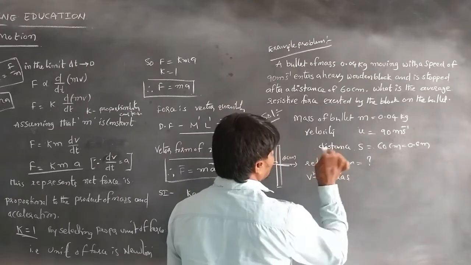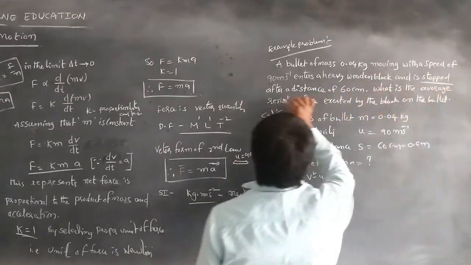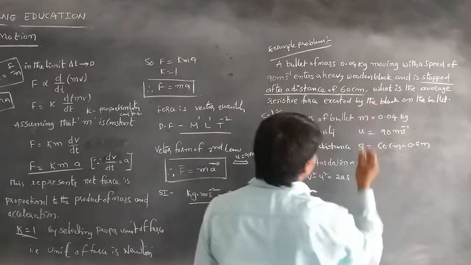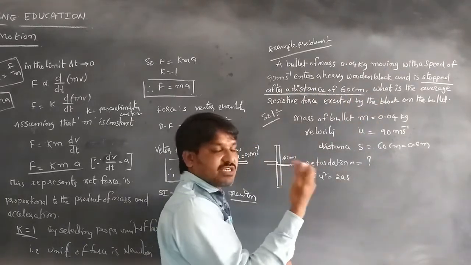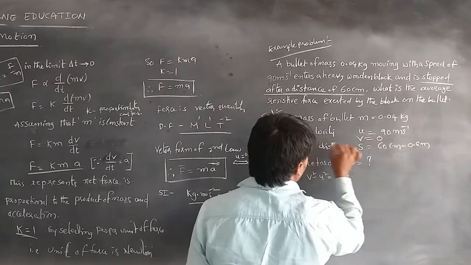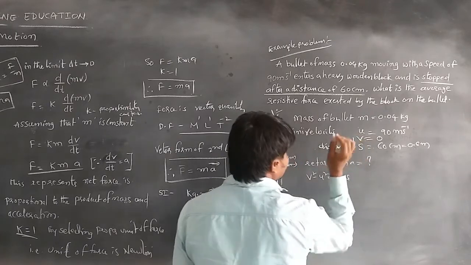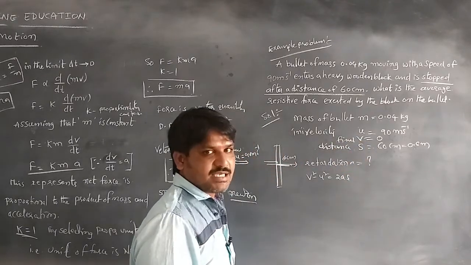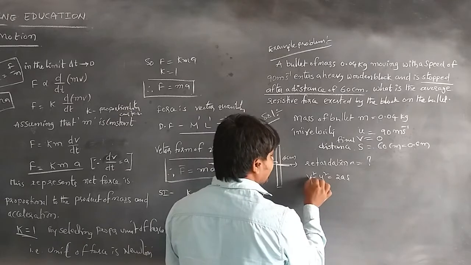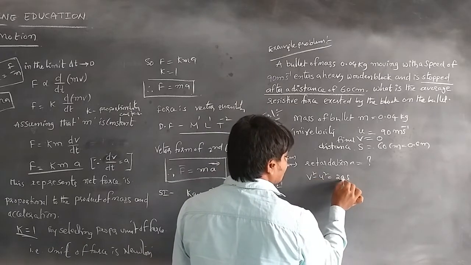The bullet stops after a distance of 60 centimeter, so the final velocity v is equal to 0.